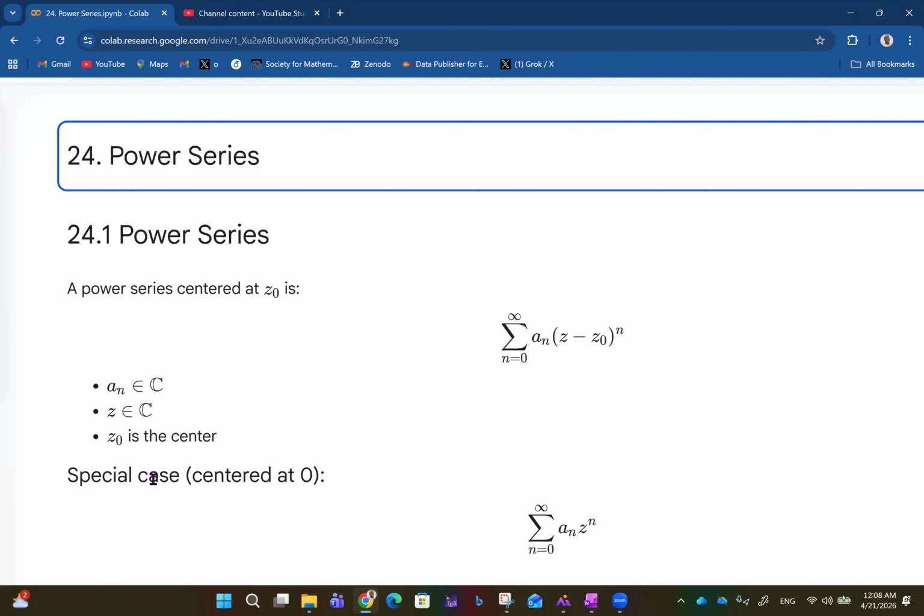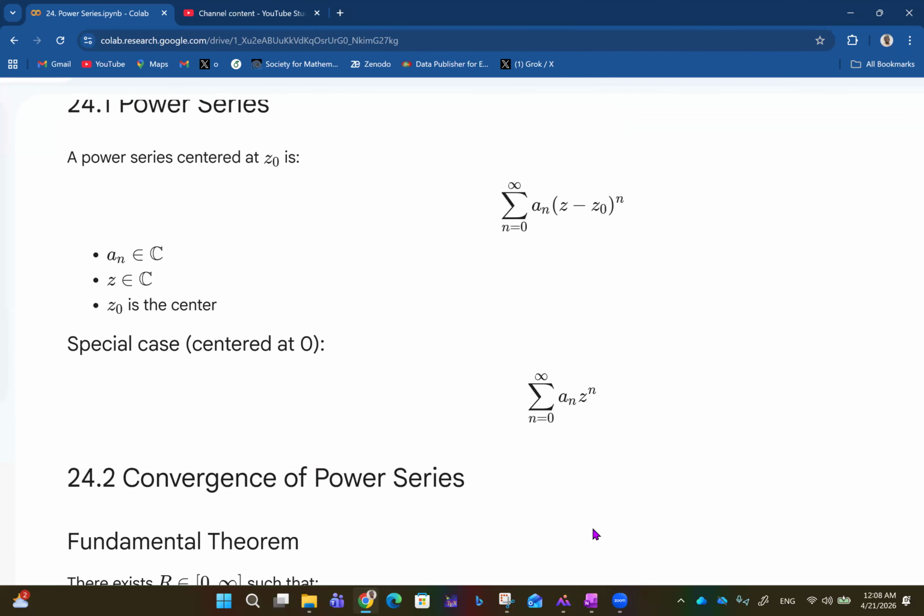So a special case is when it is centered at zero, meaning that z naught is equal to zero. In that case, the z naught disappears, and we just have a_n z raised to power n. So this is a power series centered at z naught equals zero: the summation from n equals zero to infinity of a_n z raised to power n.